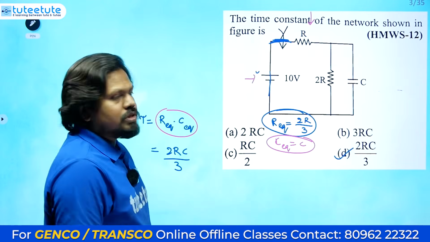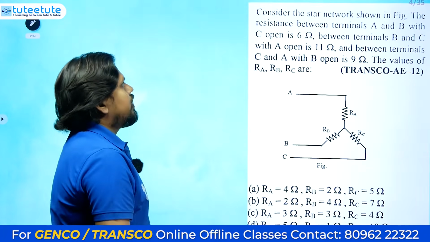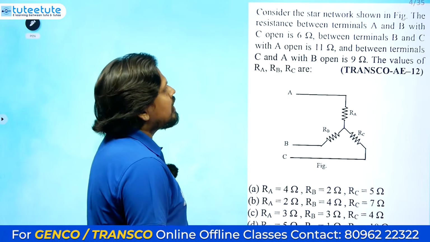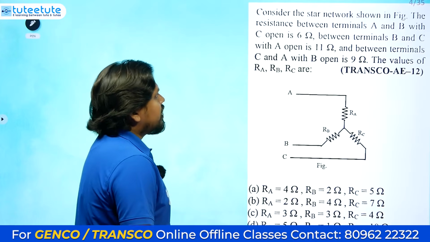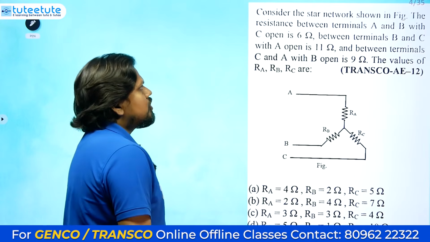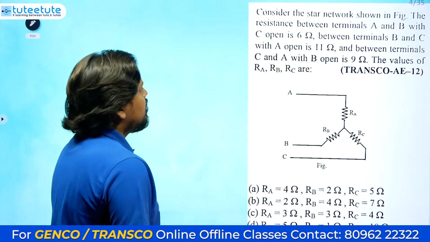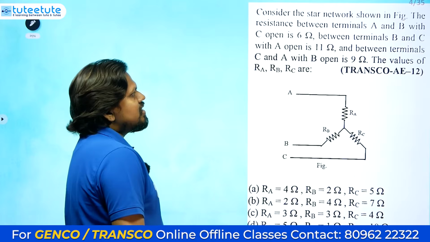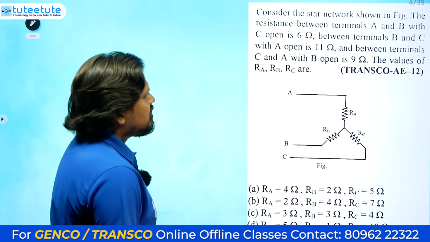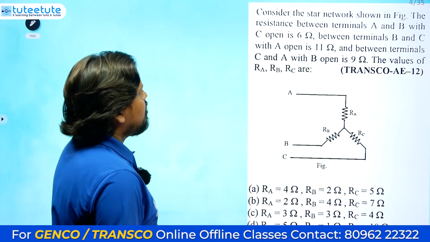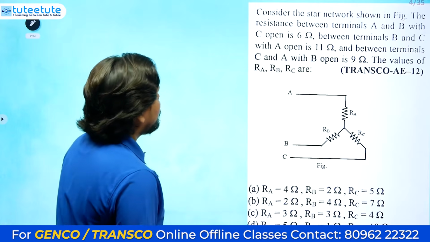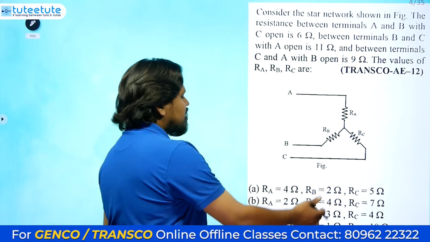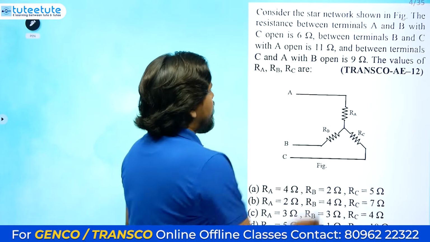Okay, next one. Consider the star network shown in the figure. The resistance between terminals A and B with C open is 6 ohms. Between terminals B and C with A open is 11 ohms. Between the terminals C and A with B open is 9 ohms. The values of RA, RB and RC are, okay, 3 conditions they have given and they are asking about all the 3 resistances. Values we don't know.